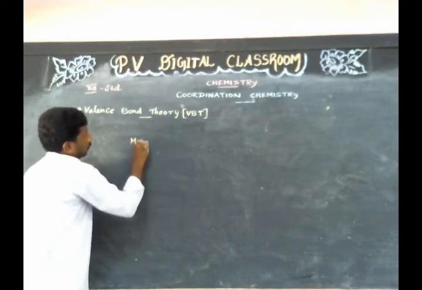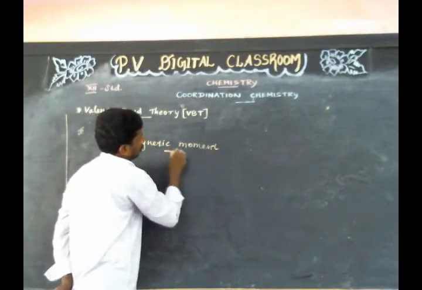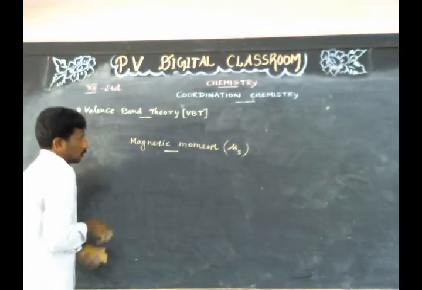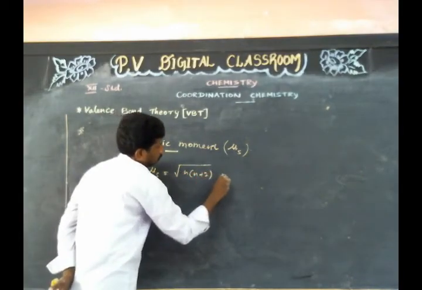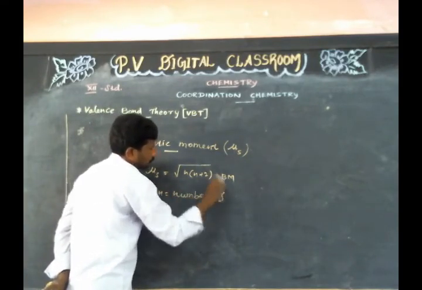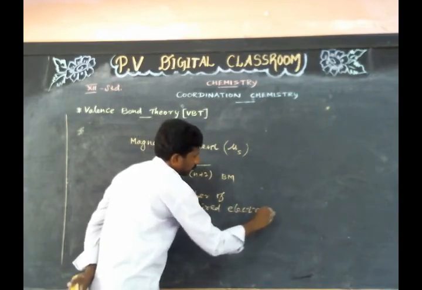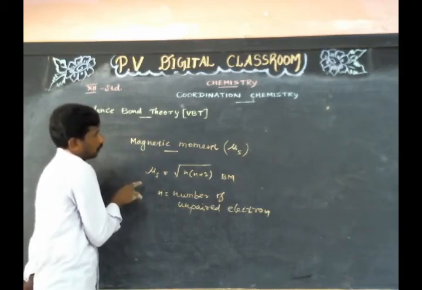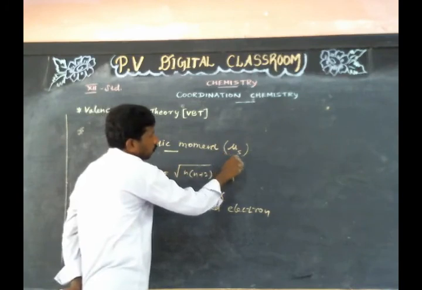Then magnetic moment. Spin only magnetic moment of the given complex is represented by the symbol mu s.